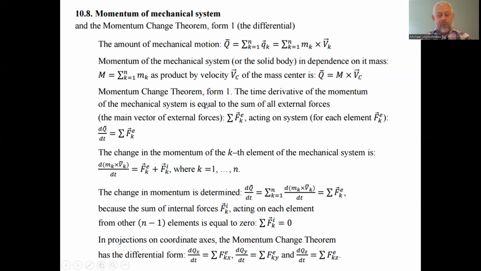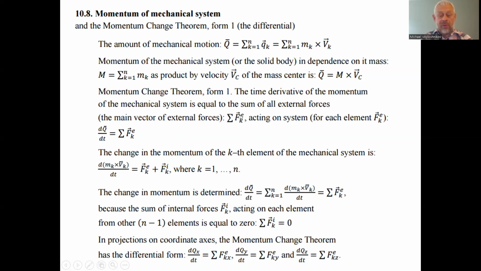So in the first, differential form, the momentum change theorem can be defined as follows: the time derivative of the momentum of the mechanical system is equal to the sum of all external forces, the main vector of the external forces. This is a vector of external forces acting on each of the discrete parts that belong to the mechanical system, or the body consisting of discrete elements, the total acting on the system.